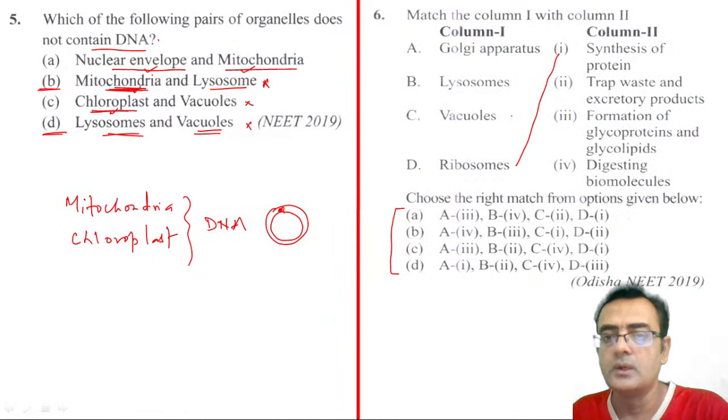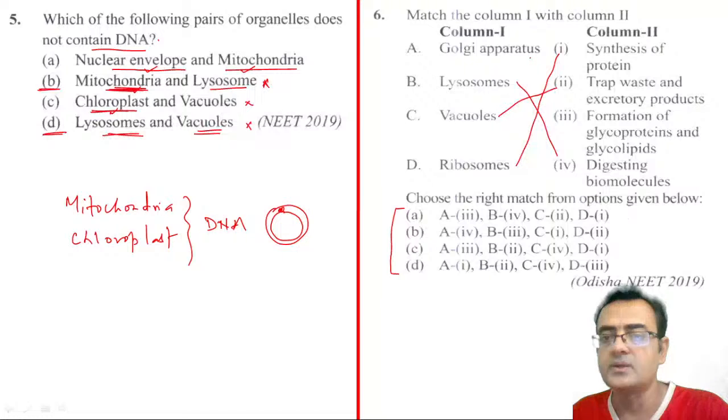Then vacuole, they are considered the dustbin, or excess material inside the plant cell, they keep inside the vacuole, so they trap waste and excretory products, right? Lysosome, they degrade the biomolecules, digesting the biomolecules, right? They are suicide bags, so this is D, right?